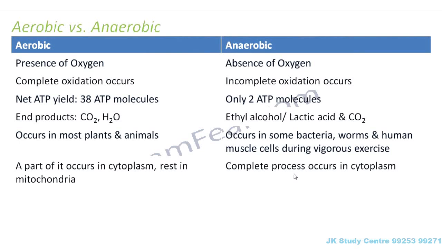So let us now differentiate between aerobic and anaerobic respiration. The first thing, aerobic respiration happens in presence of oxygen, anaerobic in absence of oxygen. In aerobic respiration, complete oxidation occurs, and that is why the end products are CO2 and H2O. In anaerobic respiration, incomplete oxidation occurs, and therefore the end products are a 2-carbon molecule like ethyl alcohol or a 3-carbon molecule like lactic acid. The net ATP yield in aerobic respiration is 38 ATP molecules, whereas in anaerobic it is just 2 ATP molecules. So very little energy is released in anaerobic respiration.